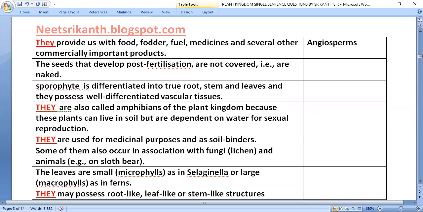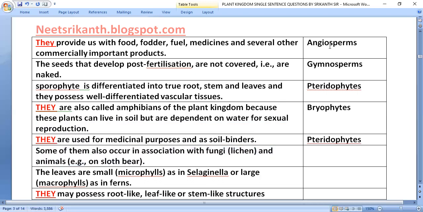The seeds that develop post fertilization are not covered, or naked, that is in gymnosperms. Sporophyte is differentiated into root, stem, and leaves, and they possess well differentiated vascular tissues, pteridophytes. They are also called amphibians of the plant kingdom because these plants can live in soil but are dependent on water for sexual reproduction, that is bryophytes. They are used for medicinal purposes and as soil binders, pteridophytes.